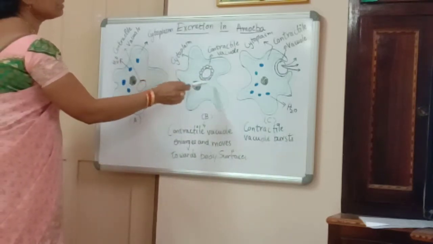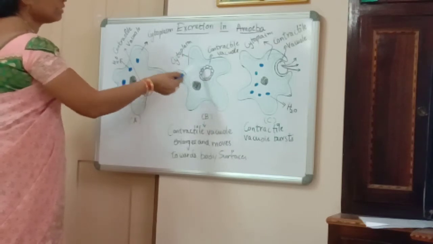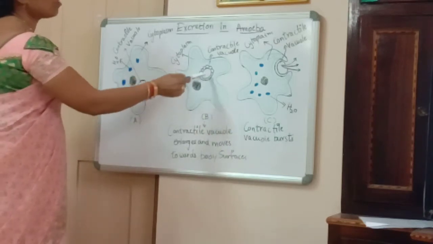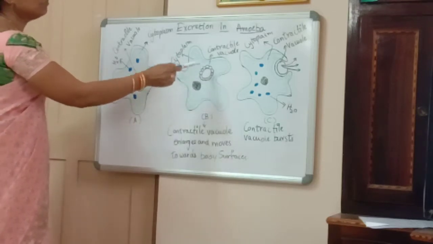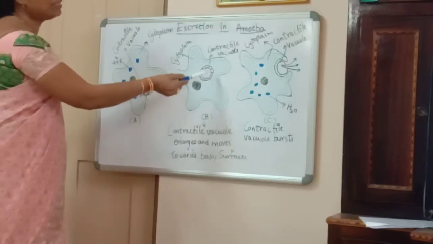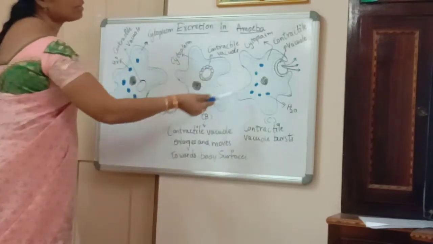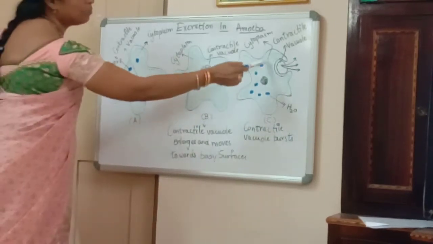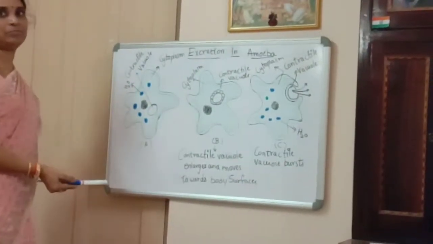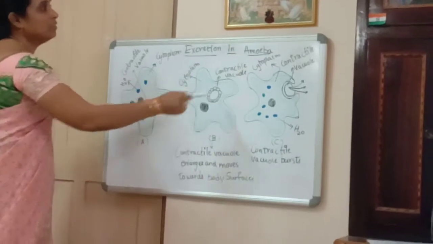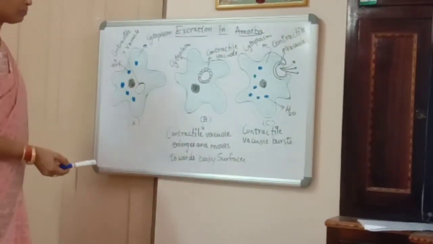So the contractile vacuole gets all the waste material into it along with some water droplets, and it becomes heavy and attains the full size. Then it moves towards the surface of the body, and when it comes in contact with the plasma membrane, it bursts and expels the unwanted material. In this way, excretion takes place in amoeba.